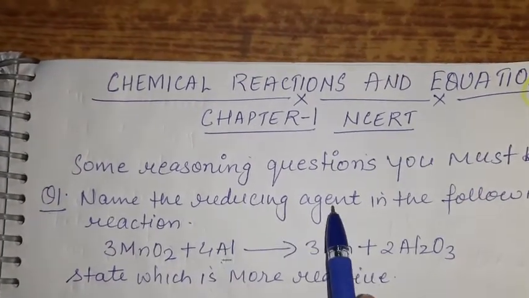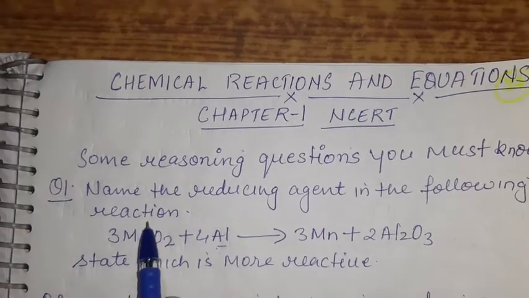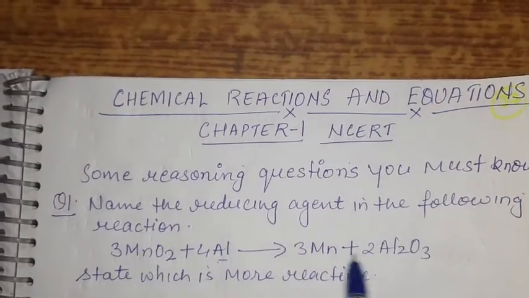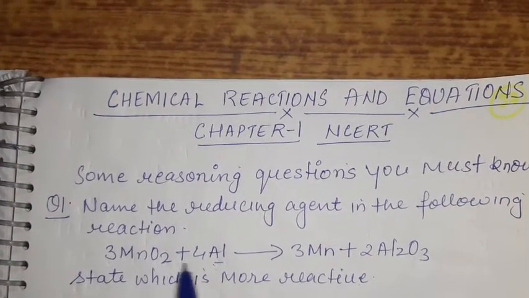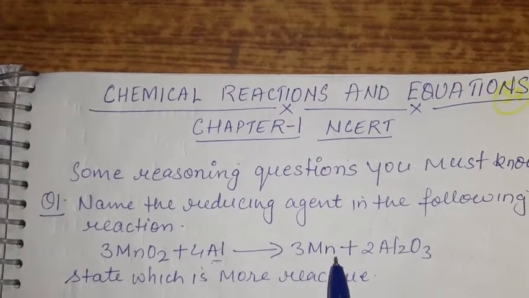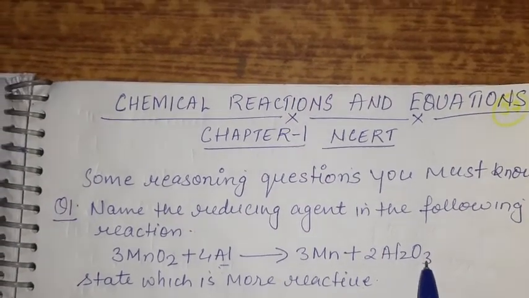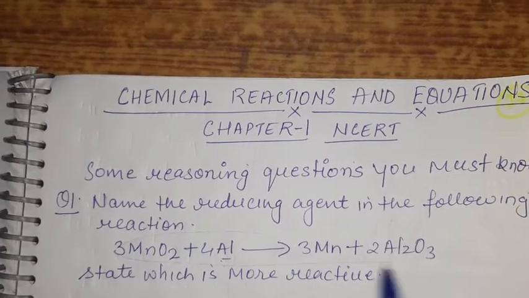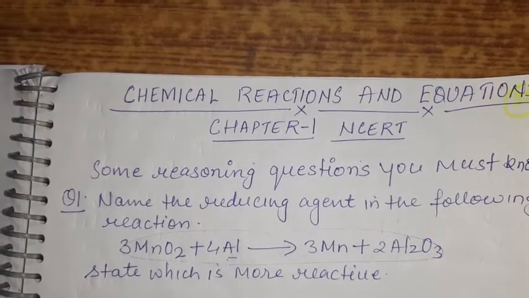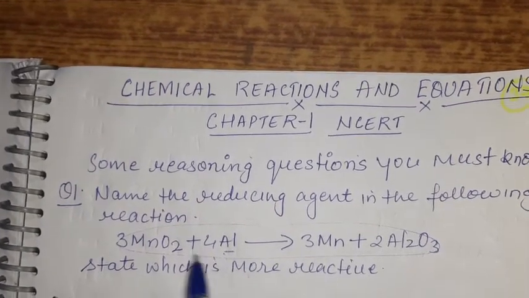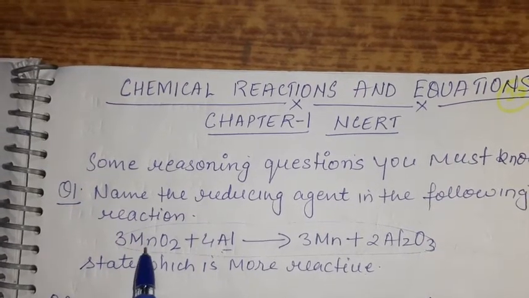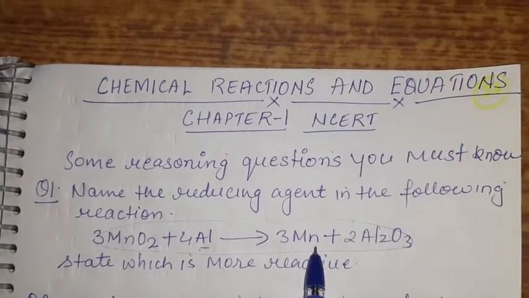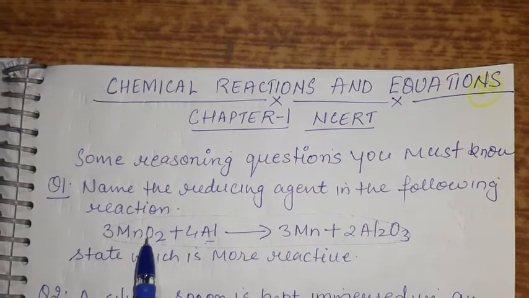Name the reducing agent in the following reaction. As you can see the reaction, manganese oxide plus aluminium gives manganese plus aluminium oxide. Now what they are asking you is which one is the reducing agent. As you can see in this reaction, manganese oxide is forming manganese. That means it is getting reduced.